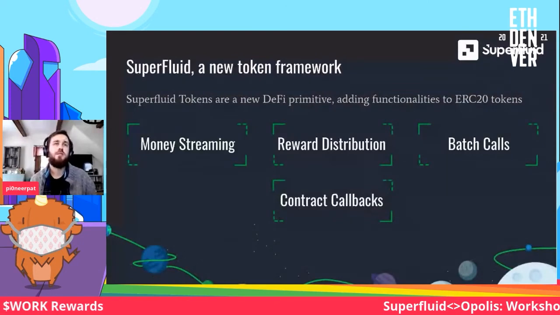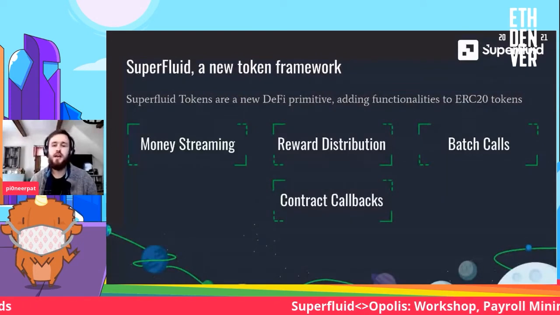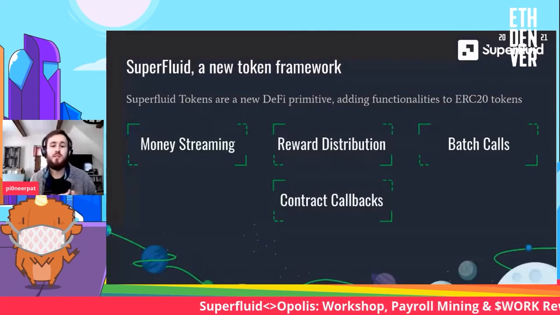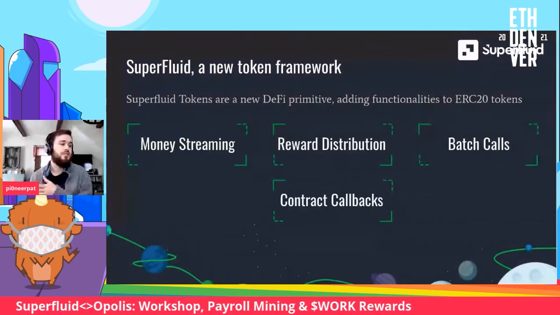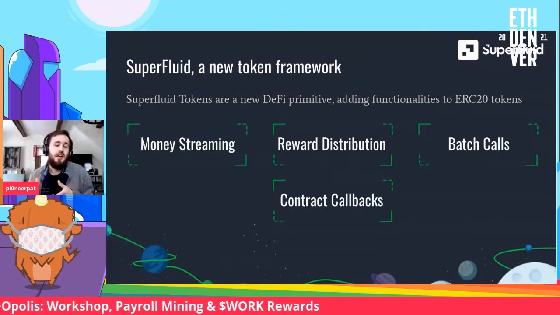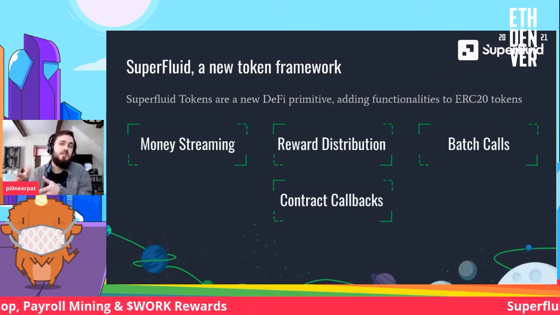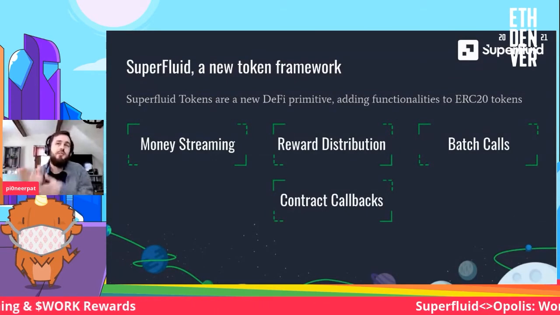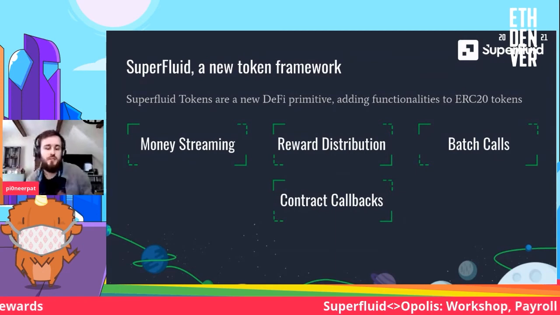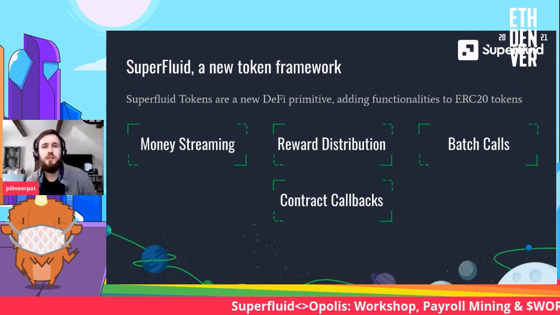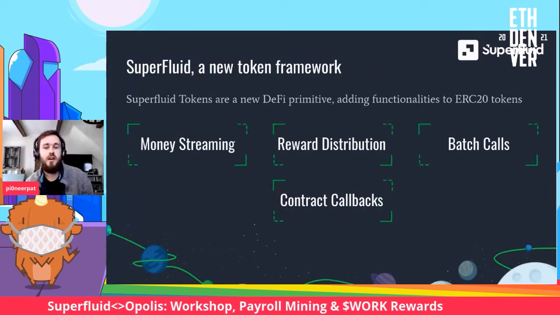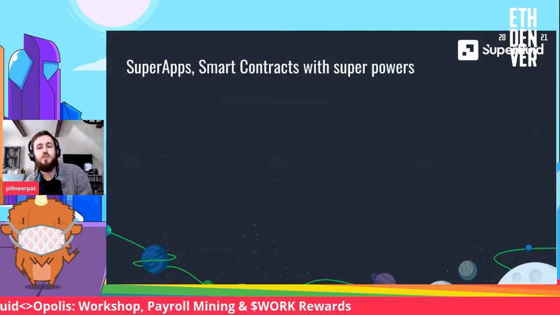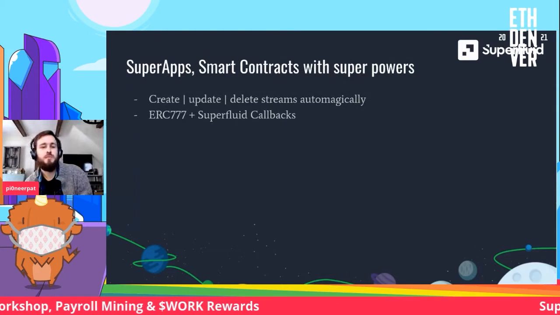That's what we're going to be doing today, looking at how to work with money streams and how to have a contract interact with those streams. So if somebody does something to you on your contract and then you want to change, say, okay, now the stream should go here, now the stream should go here, you can do that as well. So callbacks give this sort of reactionary abilities to your apps, and they can update token stuff.